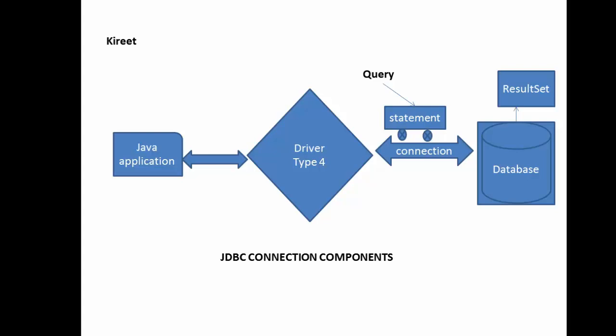We have fetched the information with the help of the query that we fired, and we got the results in the form of a result set. This is the interface, and with the help of this result set we can display the results on the screen with our Java application, which can now process the refined results from this database.